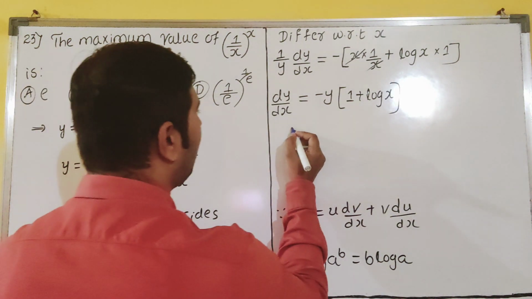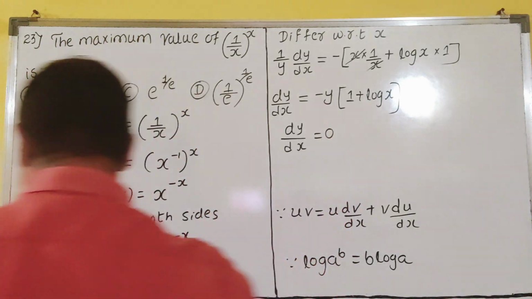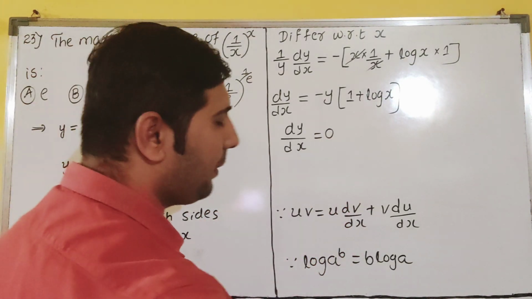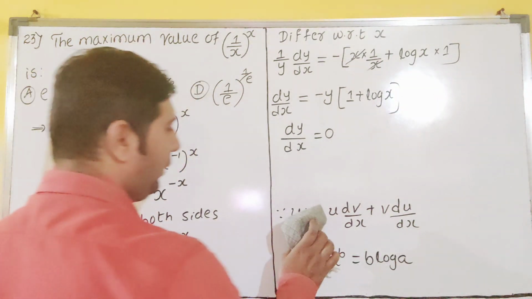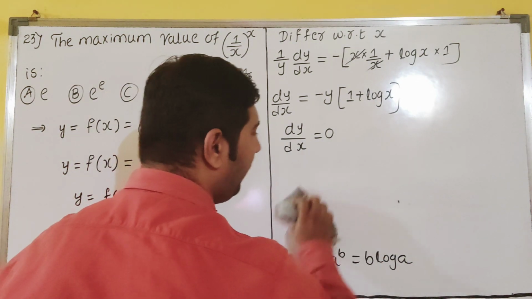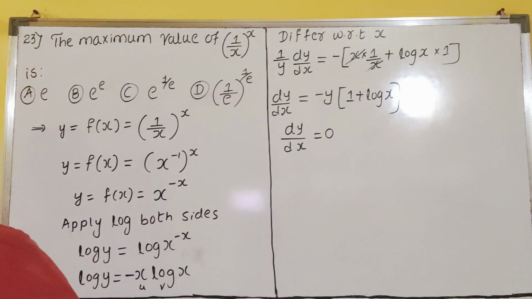So next, for finding the x value, dy by dx is equal to 0 we will make. So below I will erase, dear students. I hope you have understood this. Those who want to copy, they have copied, I think so. So we will go for the next step, dy by dx is equal to 0 we will make.